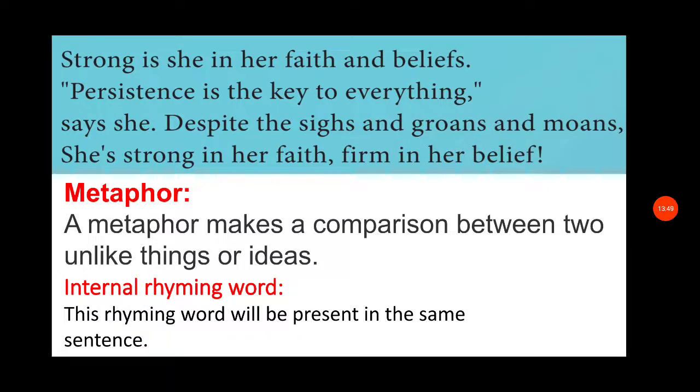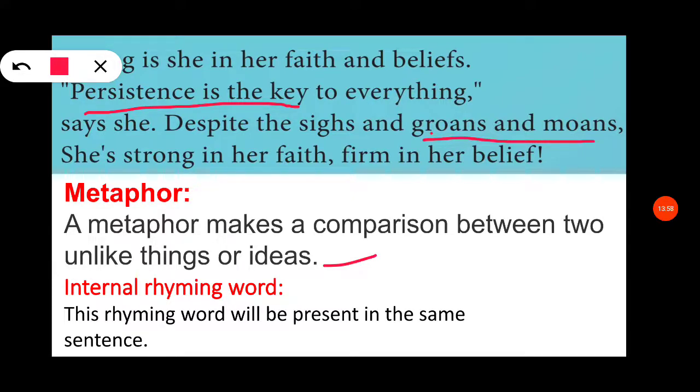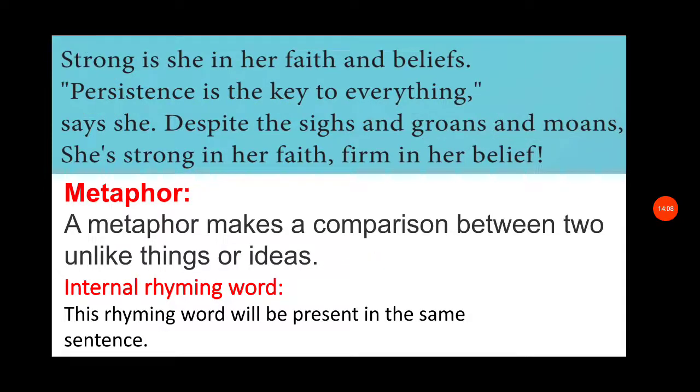So here metaphor is present: the sentence "persistence is the key" is a metaphor, and also an internal rhyming word is present. So here there are no end rhyming words, but we can frame a rhyming scheme. So A, B, C, D is the rhyming scheme for this stanza.